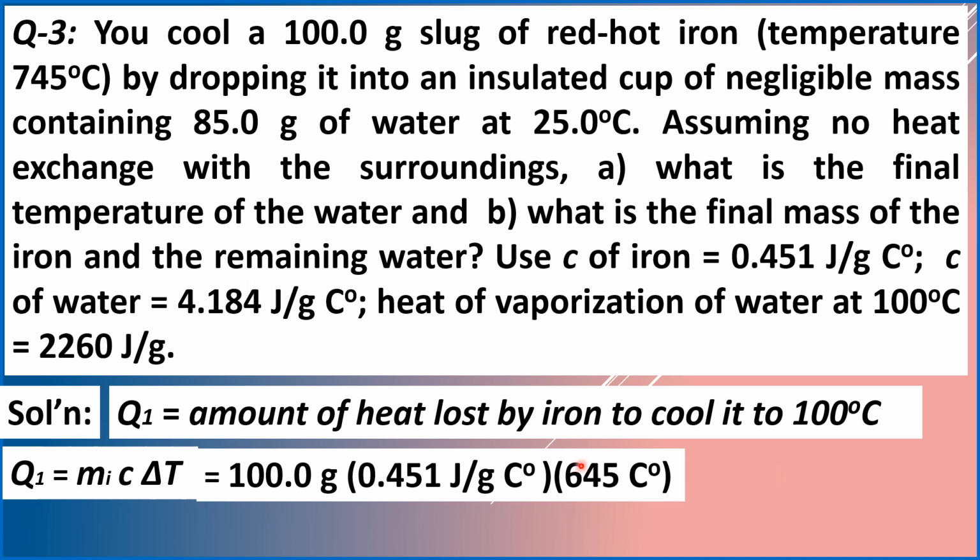So, doing our math, when we multiply 100 grams by the specific heat of iron, 0.451 joule per gram Celsius degree, and the change in temperature from 745 degrees Celsius to 100 degrees Celsius, that's a delta T of 645 Celsius degree. And we will get the value for Q1 equals 29,090 joules.